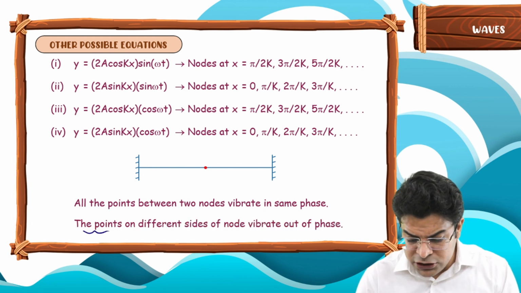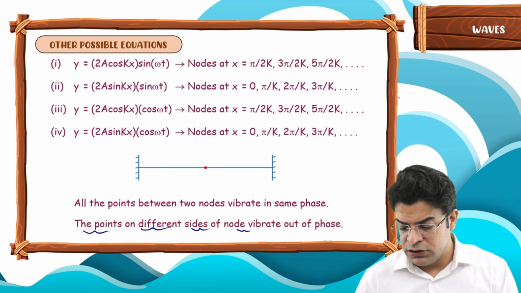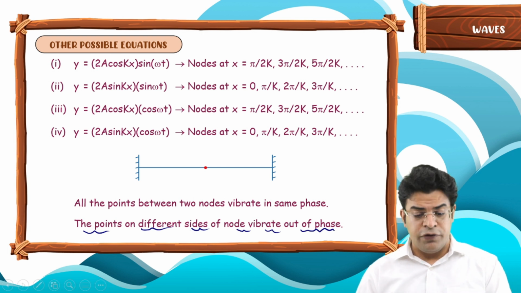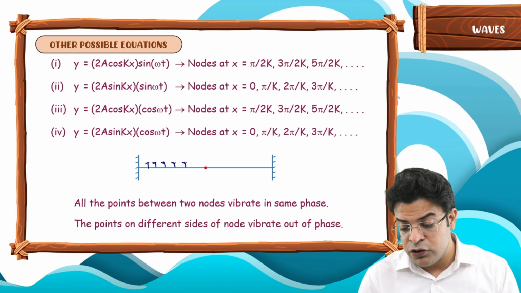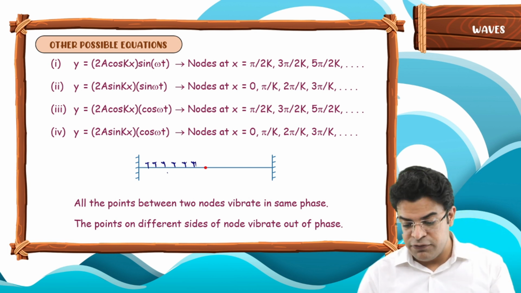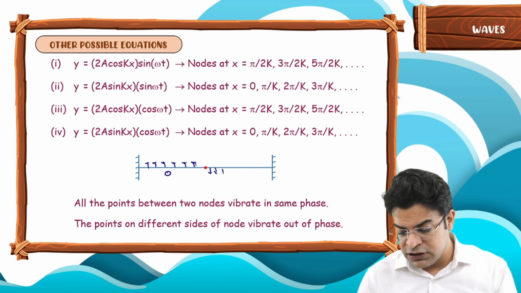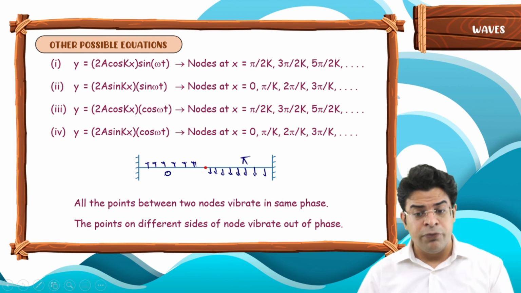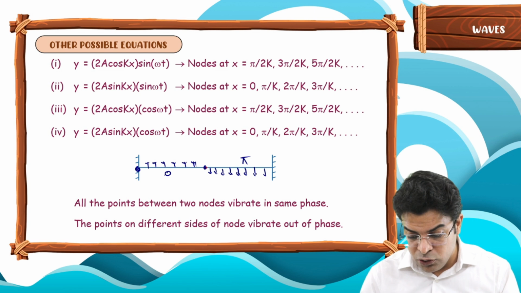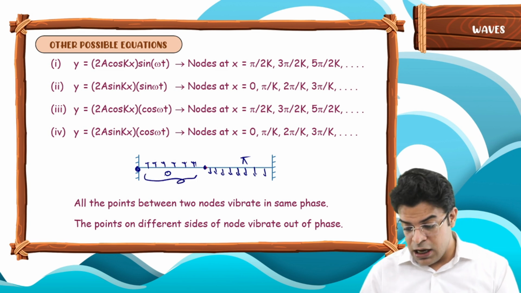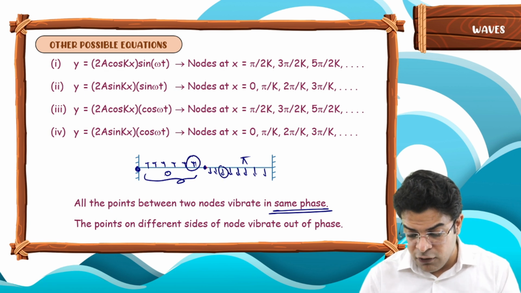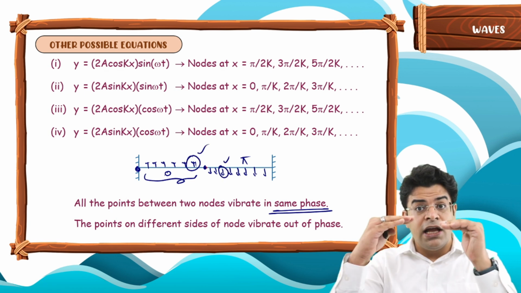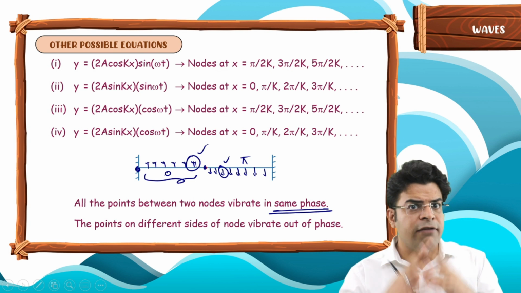And the points on different sides of a node vibrate out of phase. Out of phase means these particles start from the mean and go towards the positive extreme, so their initial phase angle is 0. All these particles start from the mean and go towards the negative extreme, so their initial phase angle is pi. So all the points between two nodes are in the same phase, and the points on different sides of a node, this point and this point, are out of phase. They all have the same time period.